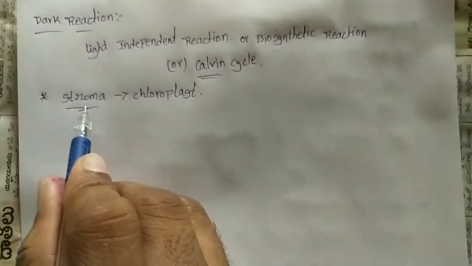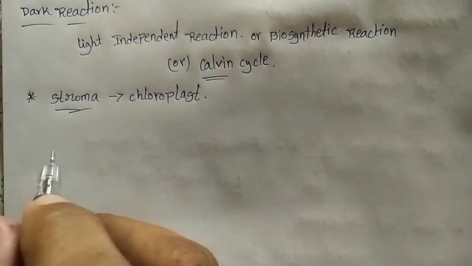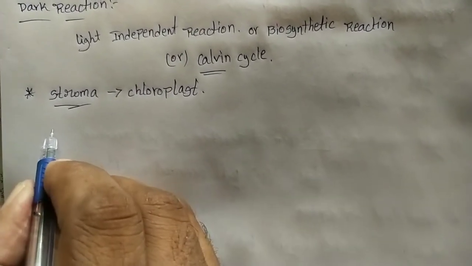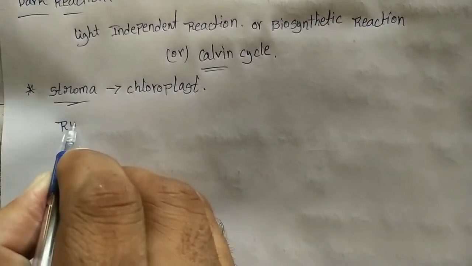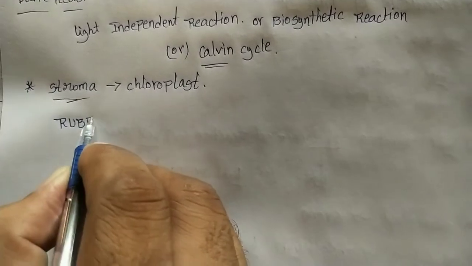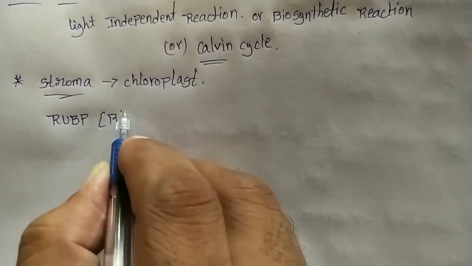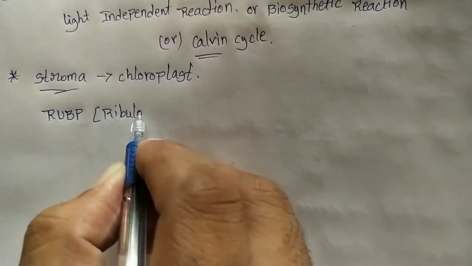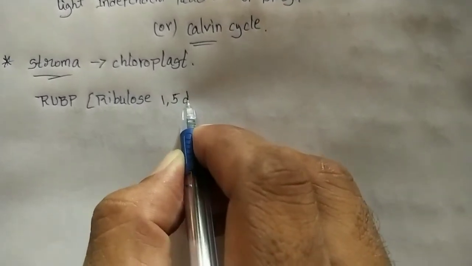So what's happening in the stroma? The stroma contains RuBP, ribulose 1,5-diphosphate.